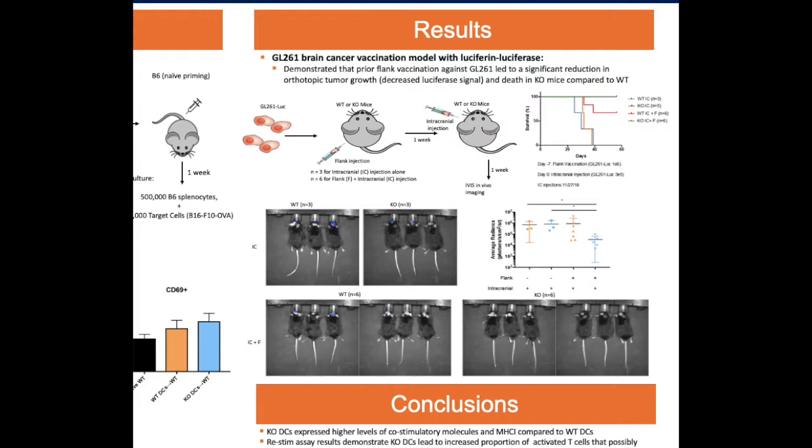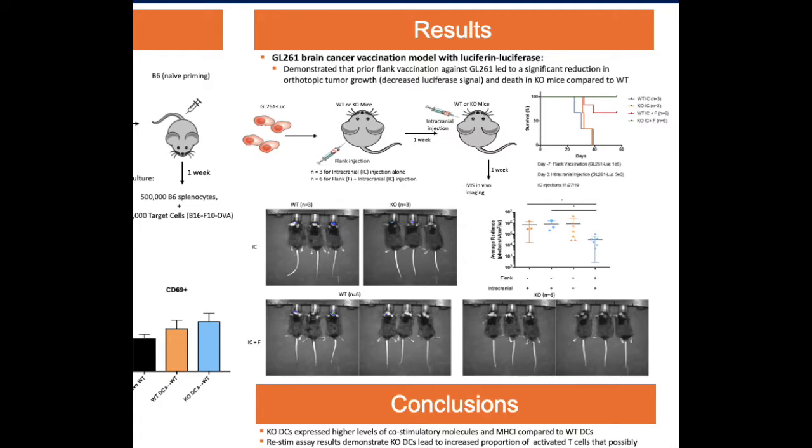The results from this experiment demonstrated that prior flank vaccination against GL261 led to a significant reduction in orthotopic tumor growth in knockout mice compared to wild type, shown by decreased luciferase signal or less bluish color in the photos and plot below in knockout mice. In addition, prior flank injection against GL261 also led to a significant reduction in death in knockout mice compared to wild type, as shown in the survival plot in the top right.